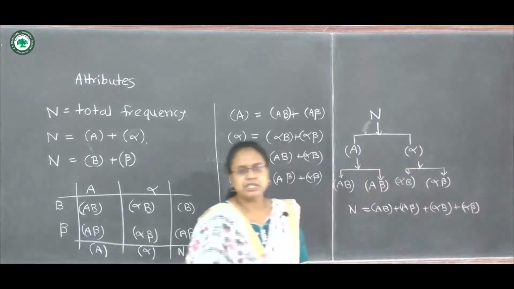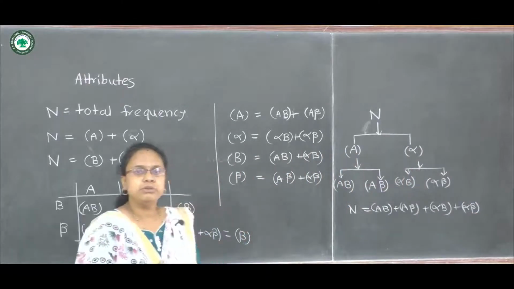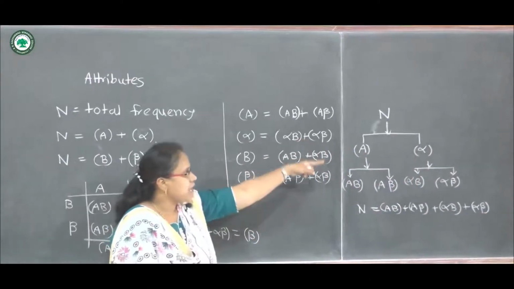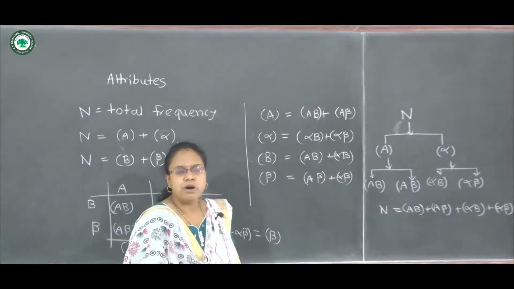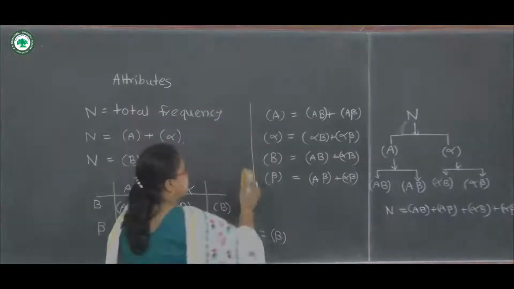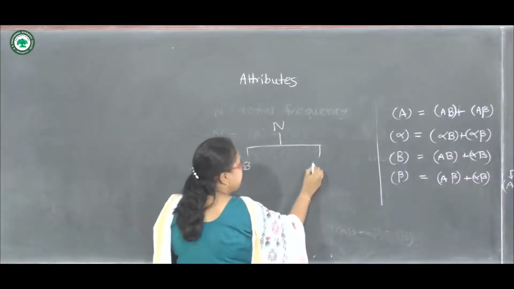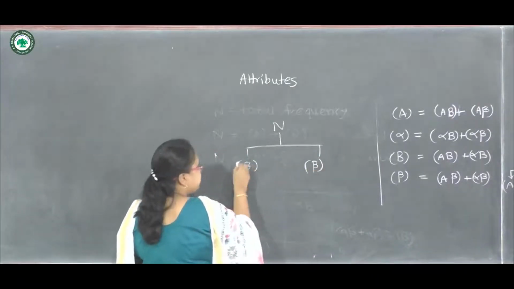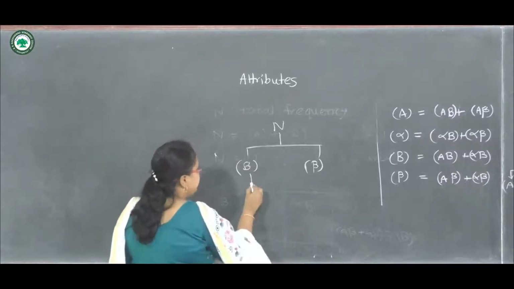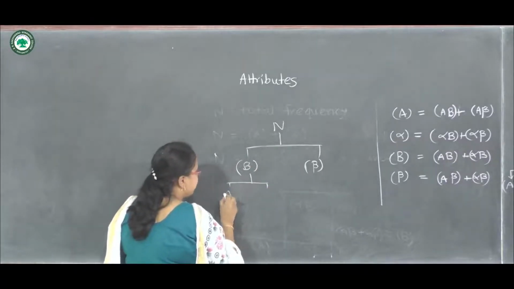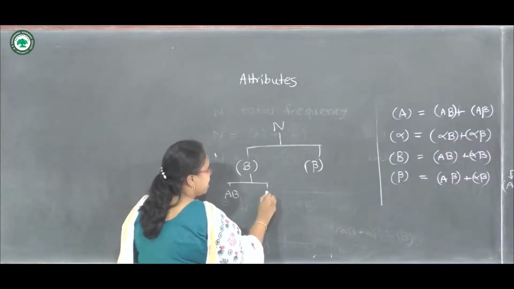So these are the relations I have written for two attributes. This diagram we can also draw for B. We can draw like this, B and beta. Further, B is divided as AB and alpha B.